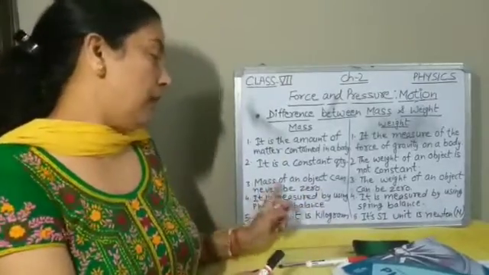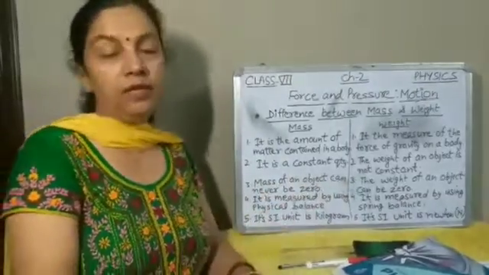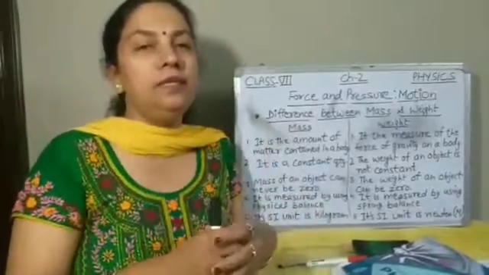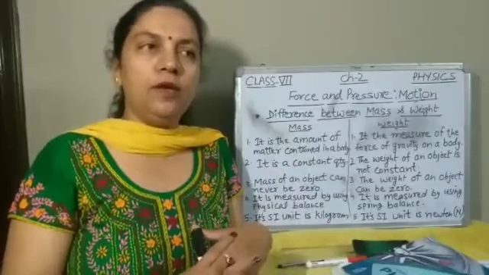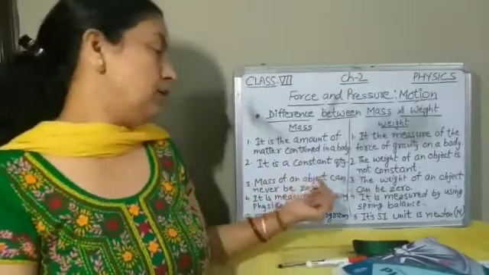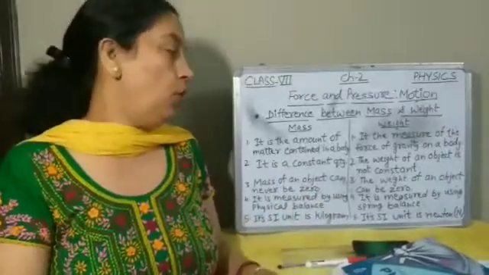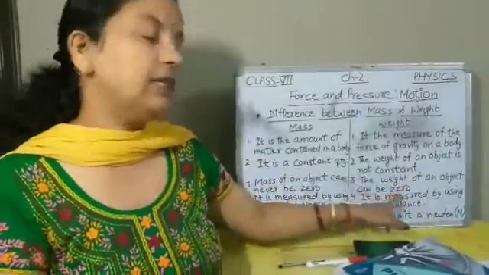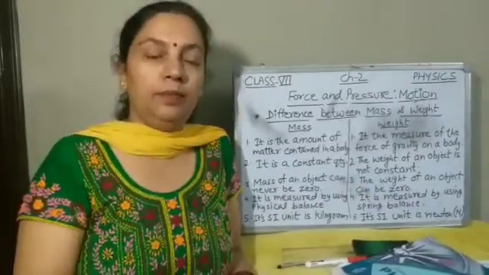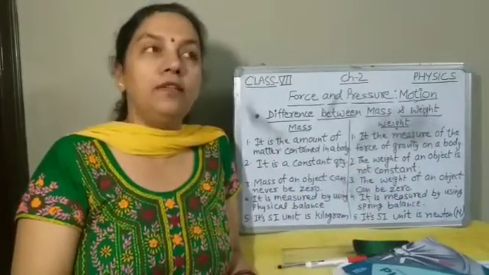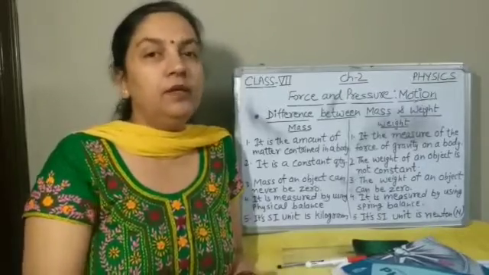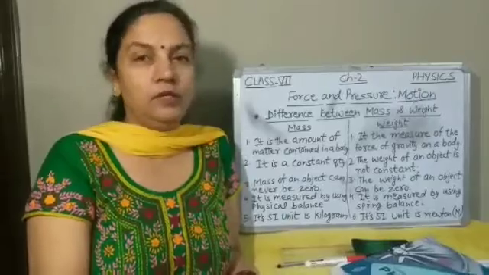Third one: the mass of an object can never be zero. We know that all things are made up of matter, so everything contains some amount of matter. So the mass of an object can never be zero, while the weight of an object can be zero. I have told you, in interplanetary space where gravitational force is zero, there the weight of an object will be zero.